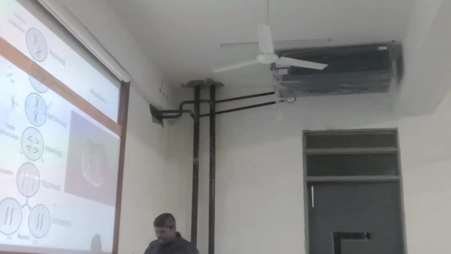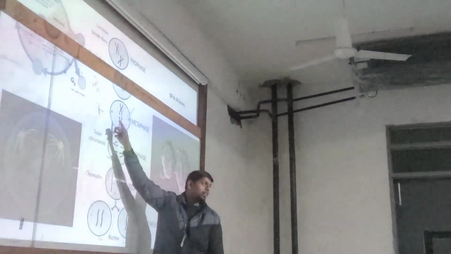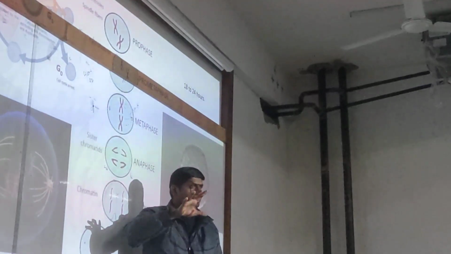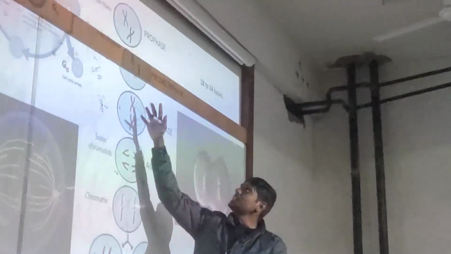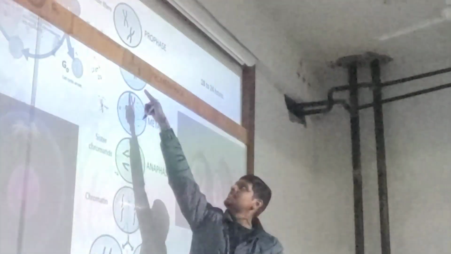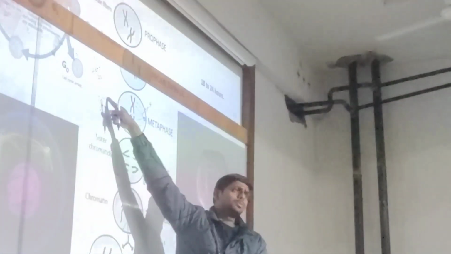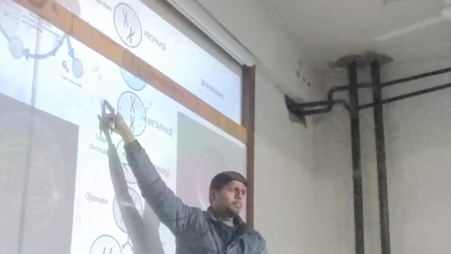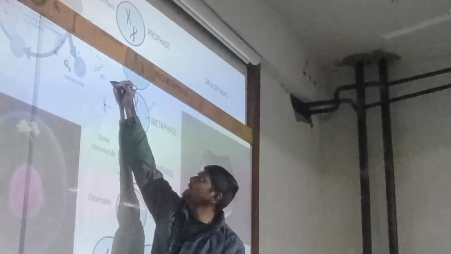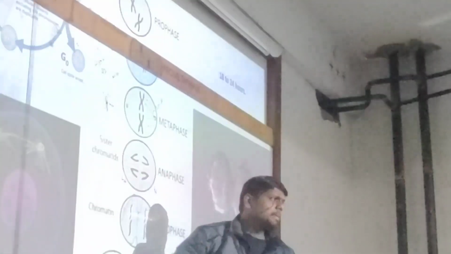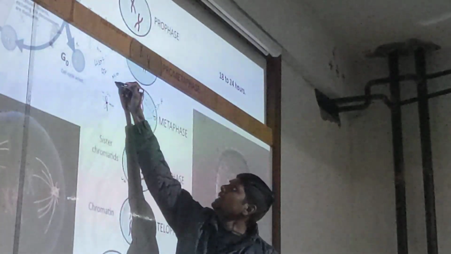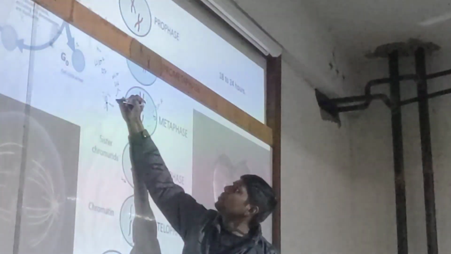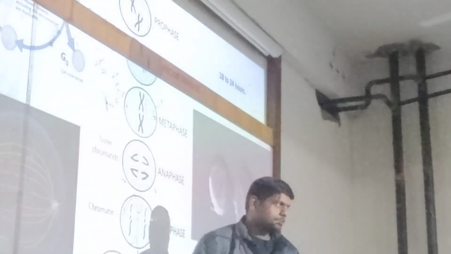I just want to tell one interesting thing. Just imagine. In mitosis, 46 became 92. Whereas in meiosis, 46 will be reduced to 23.